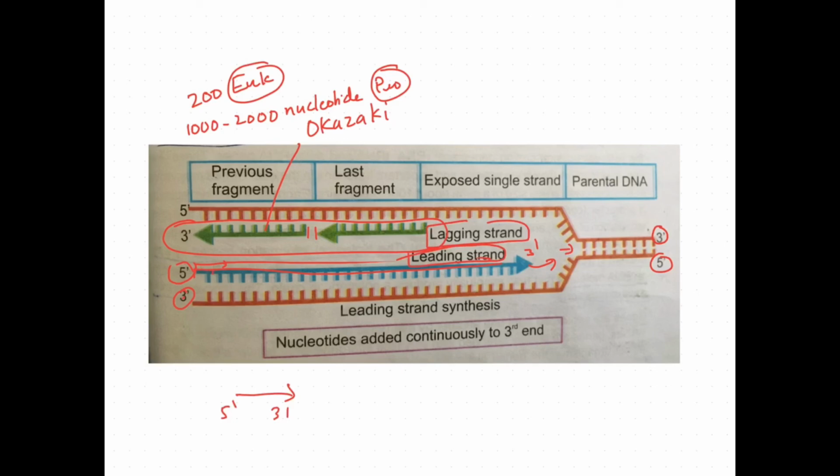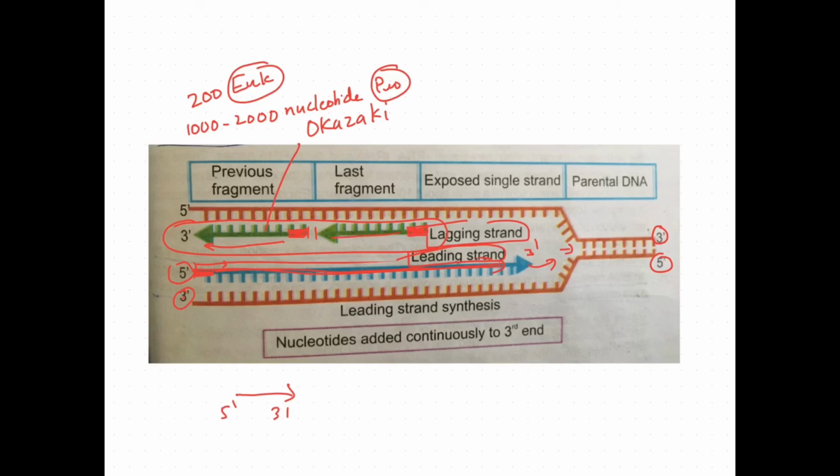There will be an RNA primer and this will be extended continuously. But on the other hand, we can see here a small RNA primer and this will be extended. Again, when the replication fork extends, a new primer will be synthesized here.